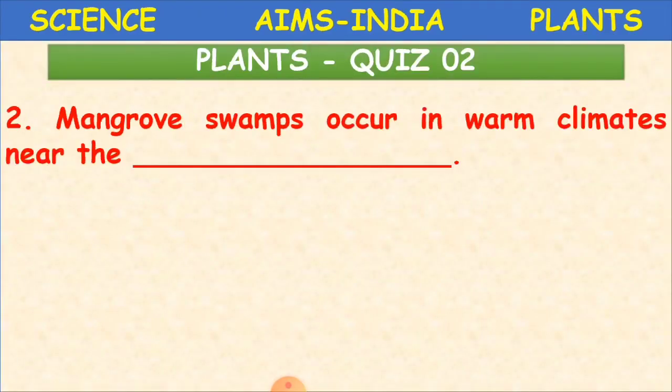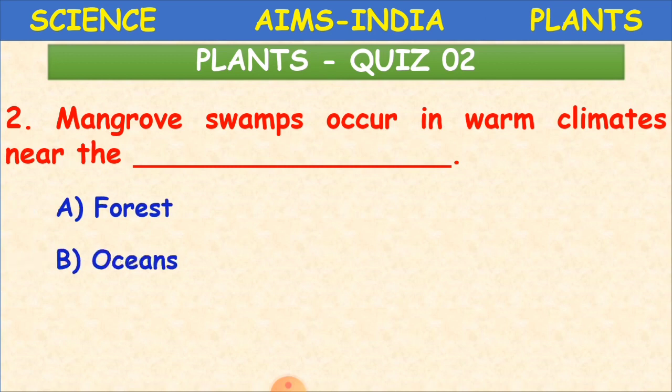And the second one is, mangrove swamps occur in warm climates near the dash. What are they? A, forest; B, oceans; C, lakes; D, rivers.